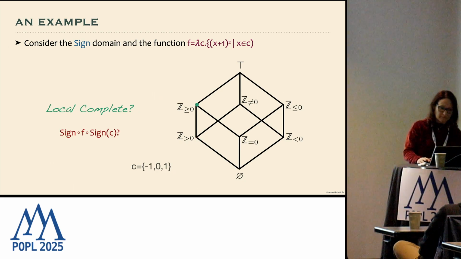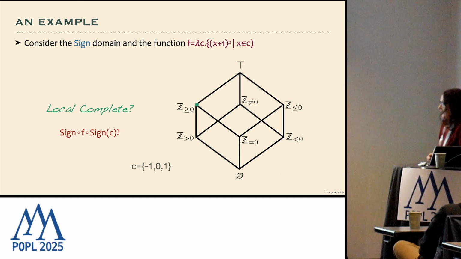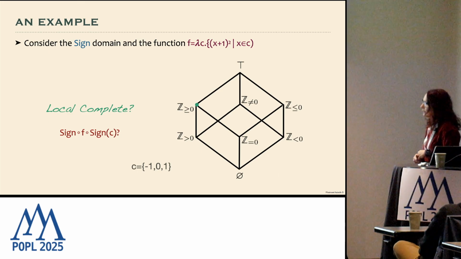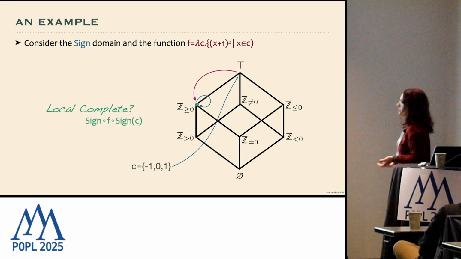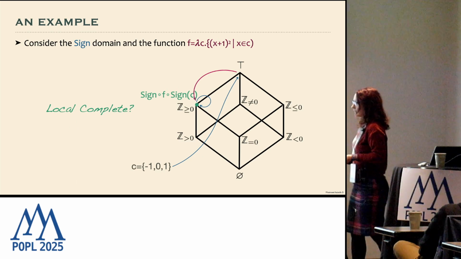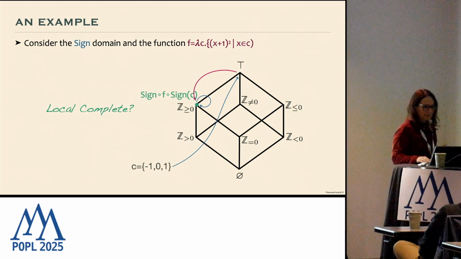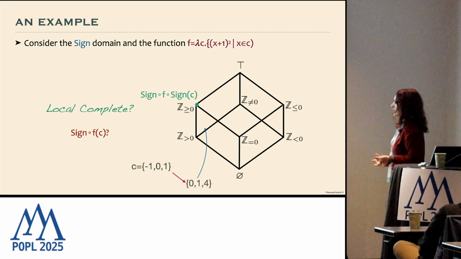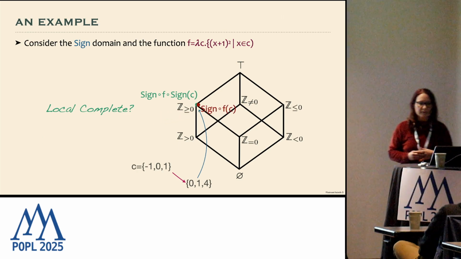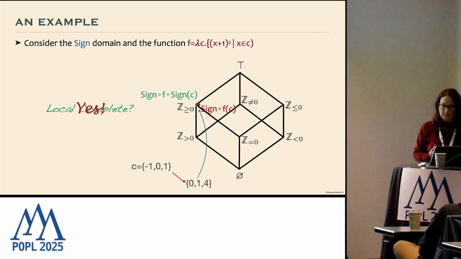So let's see another possible input. In this case, we take minus 1, 0, 1. We again consider the abstract computation of f. Clearly, this computation is precisely the same as before because the abstraction of this c is the same as minus 2, 0, 1, the same signs. But then we compute the abstraction of the concrete computation. And in this case, we have minus 1 that introduces 0. So the abstraction is precisely the same, all the elements greater or equal than 0. So in this case, local completeness holds.